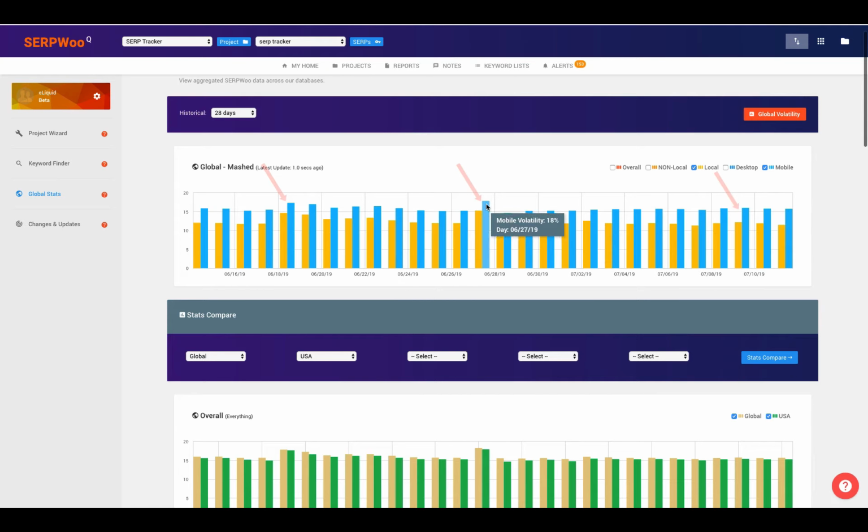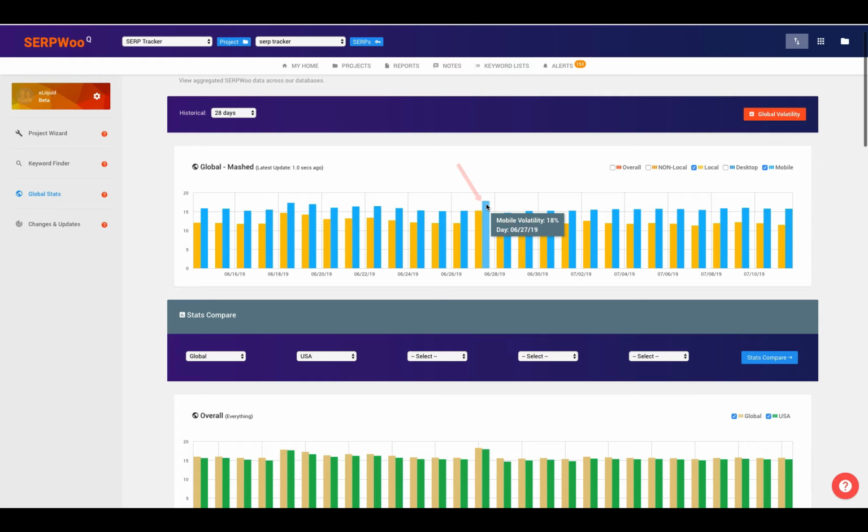And what you're looking for is basically the higher, the taller bars within the graph here. So the taller bars are going to indicate that there was more volatility on that date. So if we look here, we're looking at June 27th, which we know that an algorithm update for Google happened on that day within that time period.